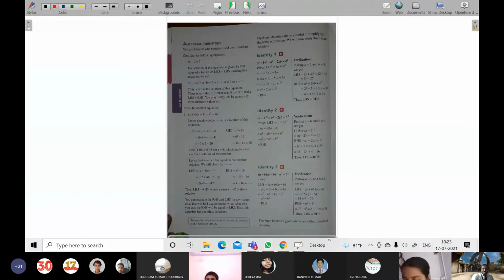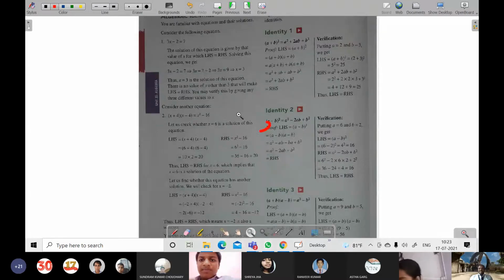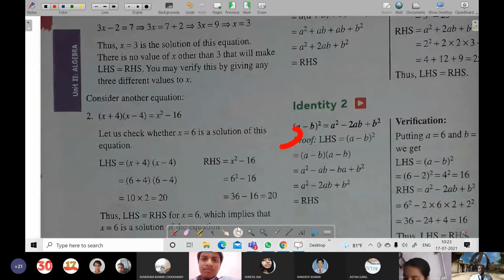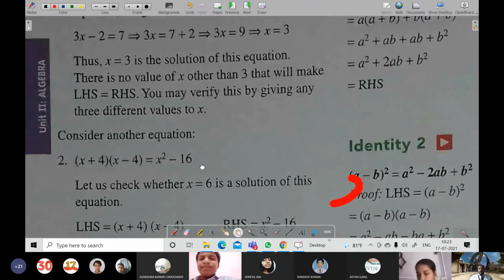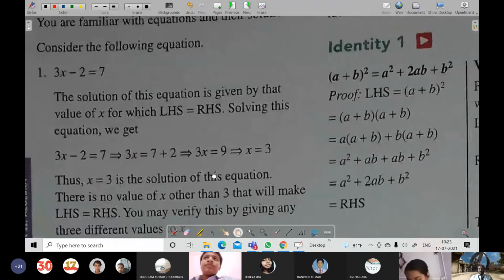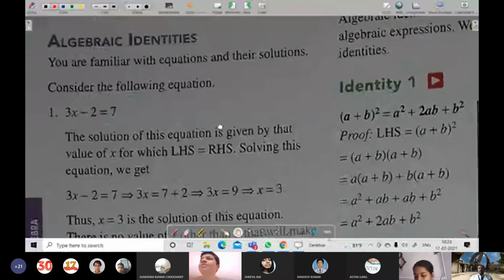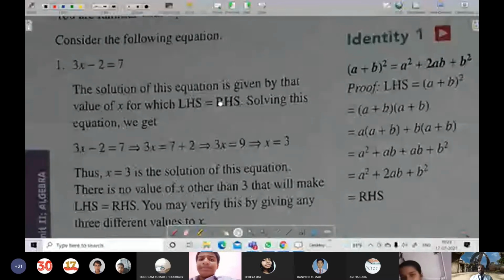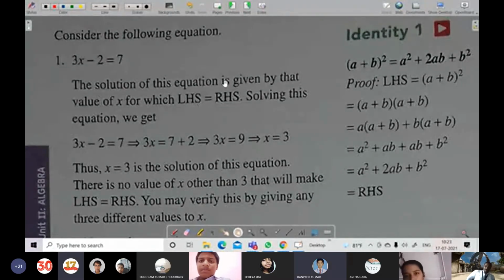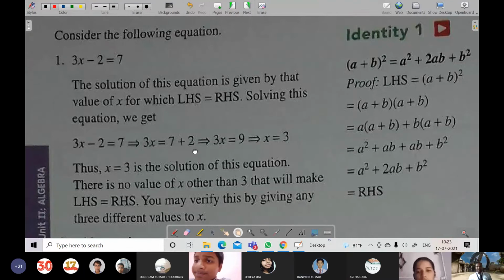So here come algebraic identities, which we even say as formulas also, okay? If you see, there are several algebraic identities which you have to remember or learn. So just see what has been explained over here. You are familiar with equations and their solutions, isn't it? How to solve the equation, all of you know? Yes, sir. Of course, I am referring to a few of you.